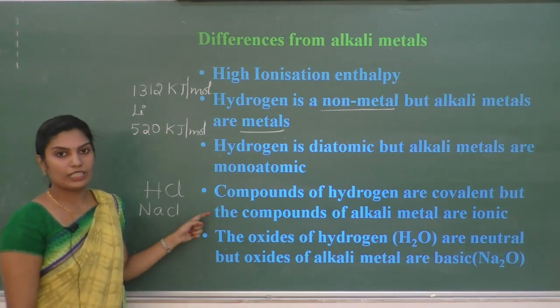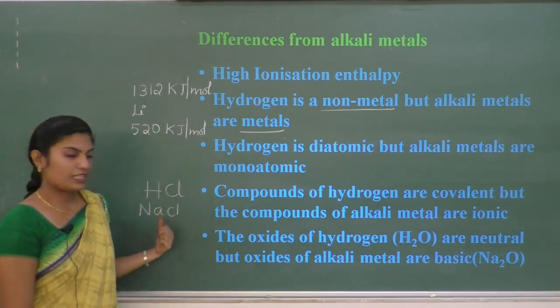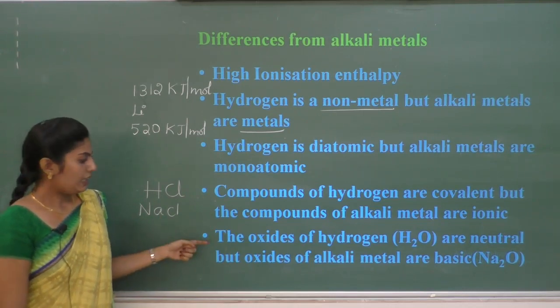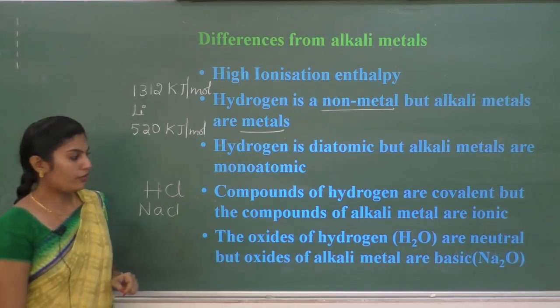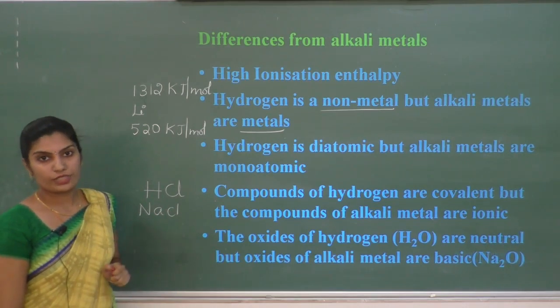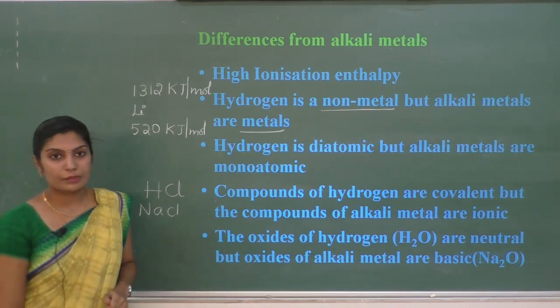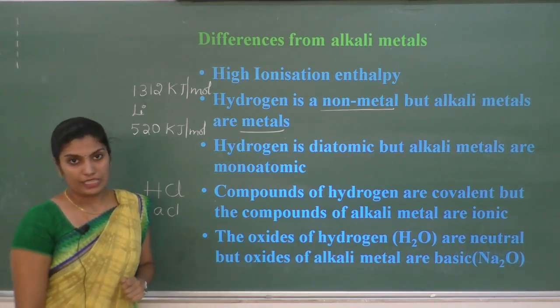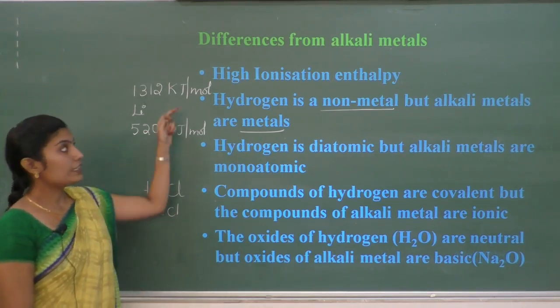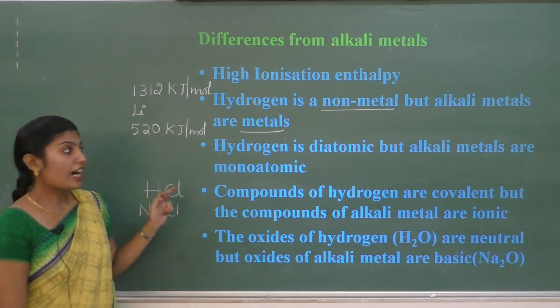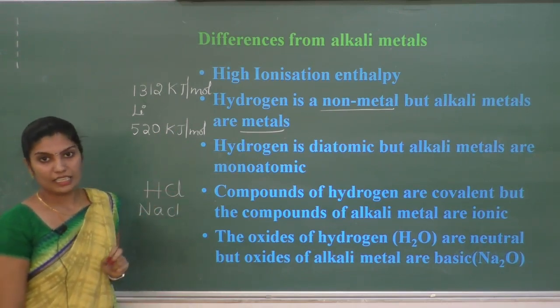This is one of the differences between hydrogen and alkali metal. Next, the oxides of hydrogen are neutral in nature, but the oxides of alkali metals are basic in nature. These are the differences between hydrogen and alkali metal.